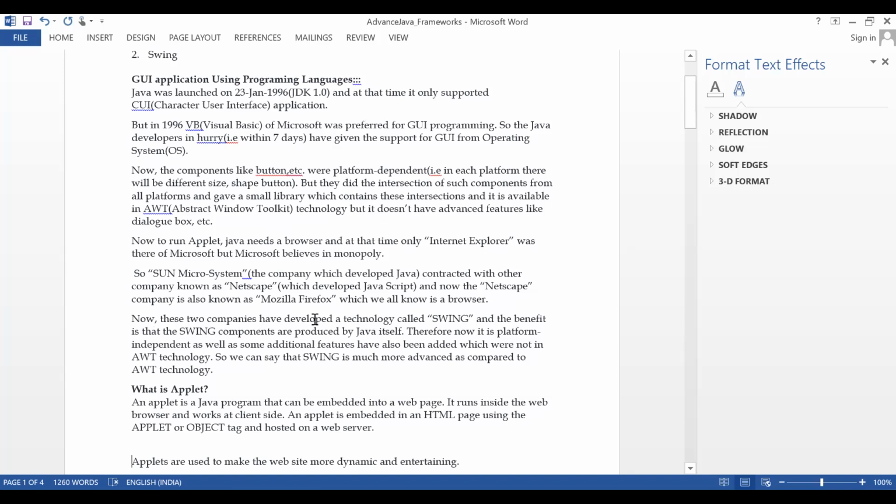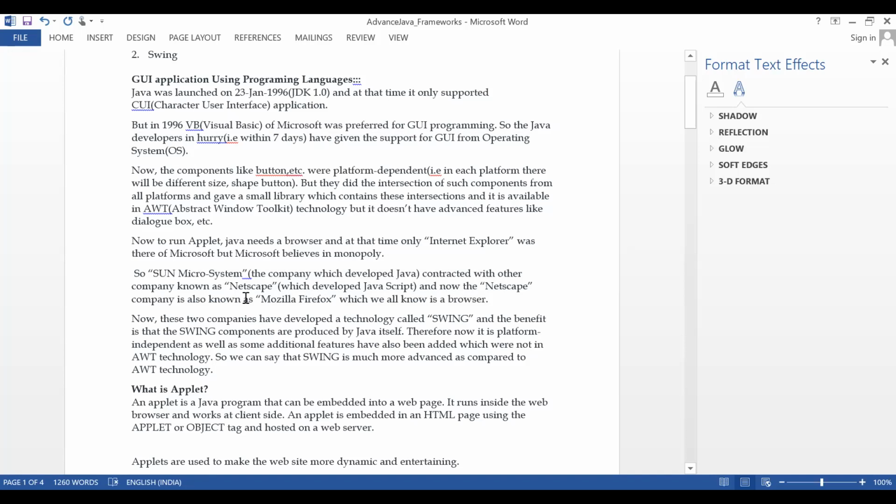These two companies developed a technology called Swing. The benefit is that Swing components are produced by Java itself, so it is now platform independent, and some additional features were added which were not in AWT technology. So we can say Swing is much more advanced as compared to AWT technology. Understood now? AWT was started in just 7 days, and that was overcome once they approached the Netscape company.